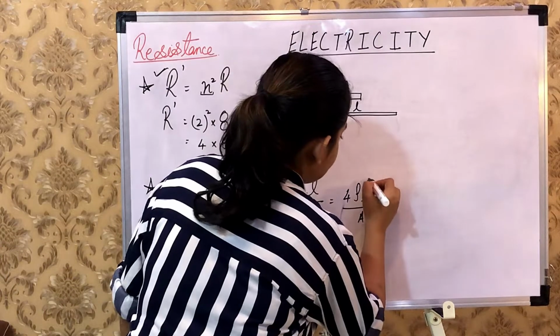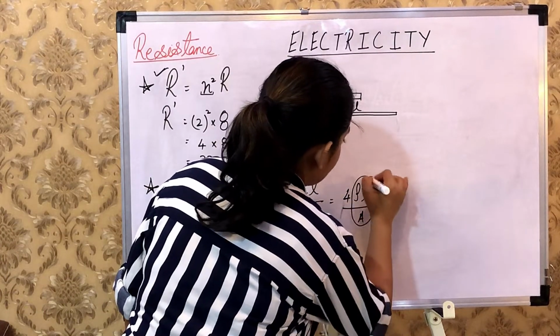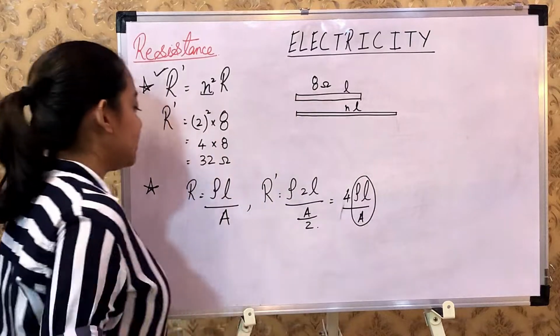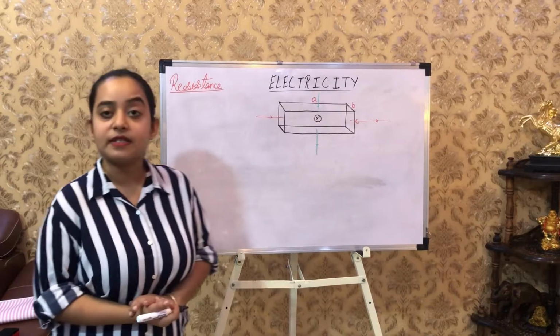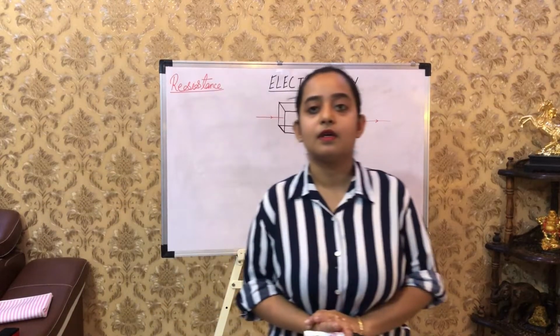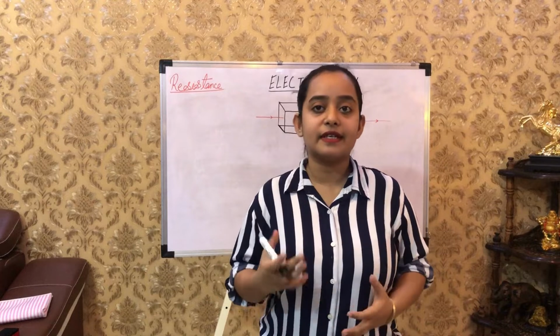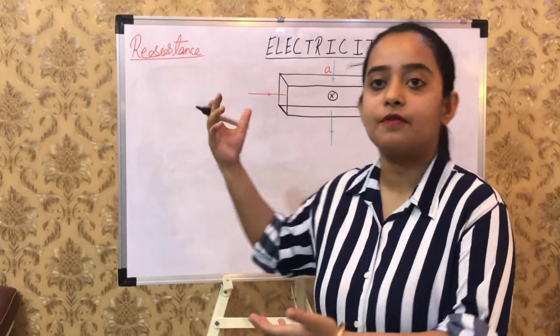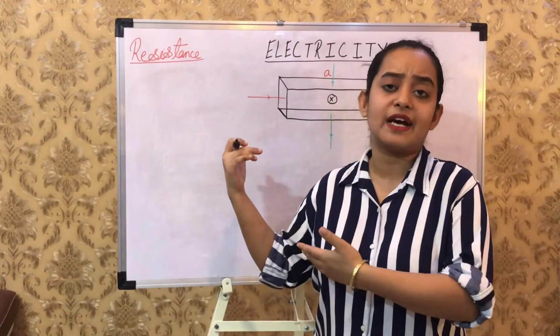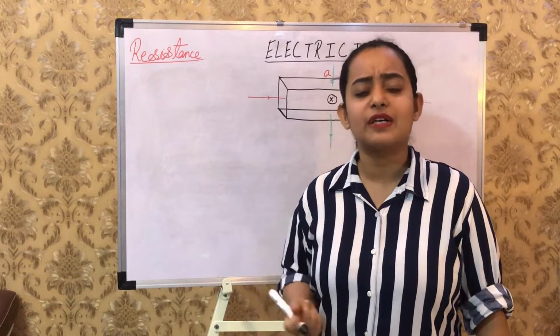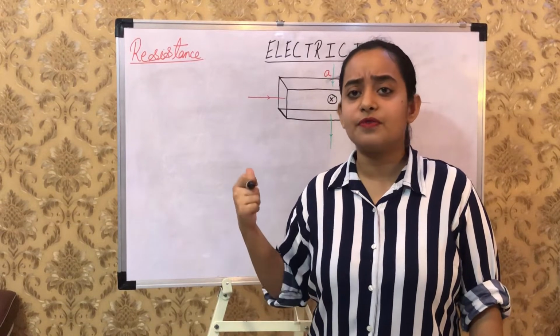I'm very pleased to look at this rho L upon A, as this reminds me of the initial resistance. As I said, we are going to do a numerical that is very interesting. You may observe this to be out of your portion, but this is actually very witty and can be solved very quickly.